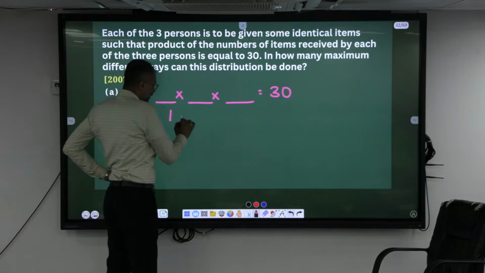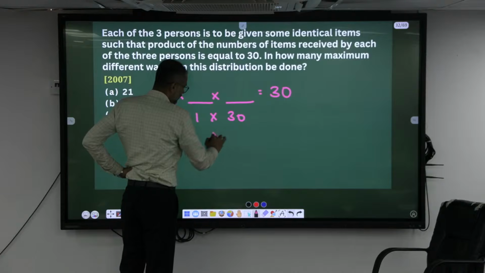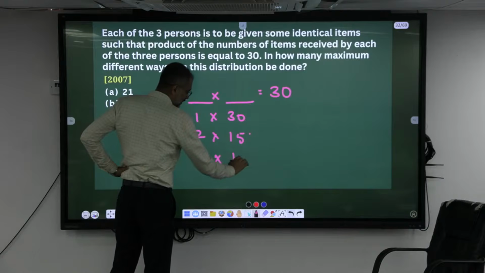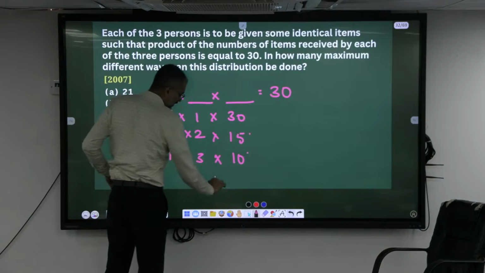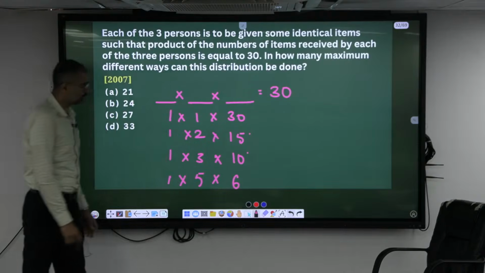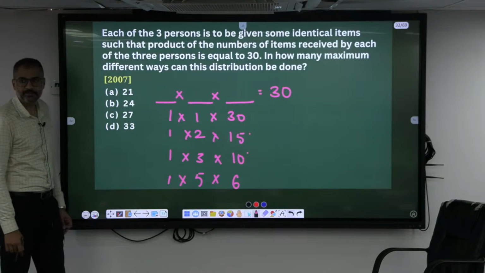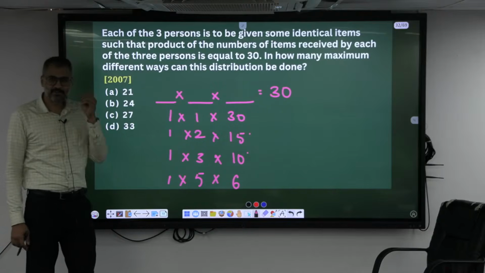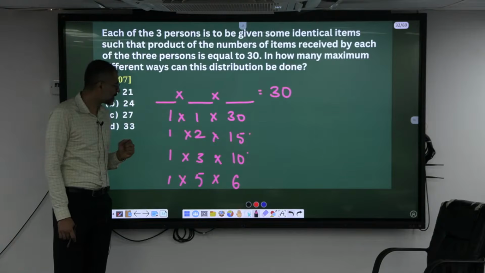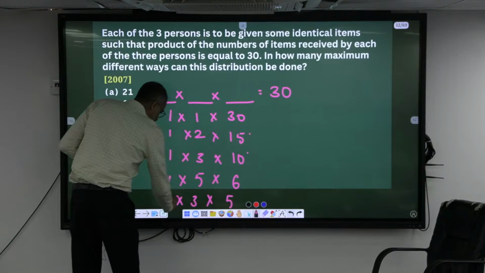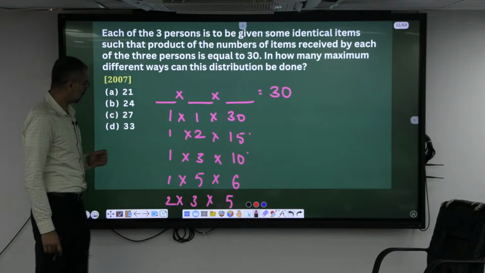1 into 1 into 30. Yes, okay. Then, madam, make this 15. This will be 2 into 1, next 10. This is 3 and this will be 1, and this one 6, 5 and 1. Is there any other possibility? 5, 3, 5? 5, 3, 2. 2, 3, 5. 5, 3, 2. Okay, 5, 3 and 2. Okay, this is 2, 1, 15.